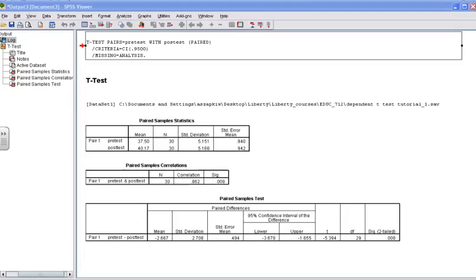This box gives us the mean scores for each of the 2 sets of scores. In our case, the mean score for the pre-test we can see in this box is 37.5. For the post-test, it is 40.17. Therefore, we can conclude that there's a significant increase, not just a significant difference, but a significant increase from the pre-test to the post-test.